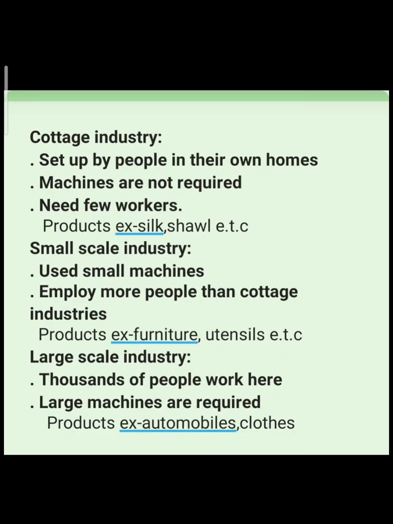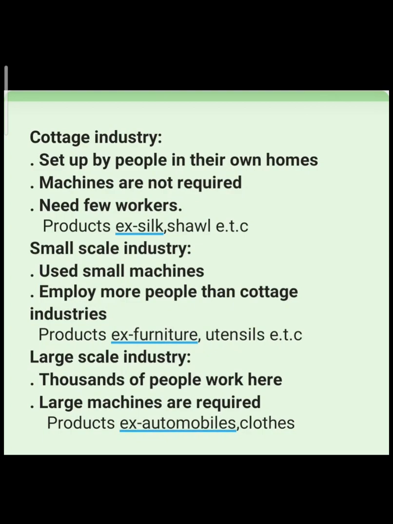So in small scale industry, small machines are required and they require more people in comparison to your cottage industry. कॉटेज इंडस्ट्री से ज़्यादा लोग required होते हैं small scale industries में, like more than 50 people. Example, industries that produce utensils, furniture. तो ये क्या है, this is an example of small scale industry. फर्नीचर बनाने में या फिर यूटेंसिल्स बनाने में you need small machines. Small machines की requirement होती है and then they need workers more than 50. ठीक है, more than 50 workers की requirement होती है for making these. So this is an example of your small scale industry.